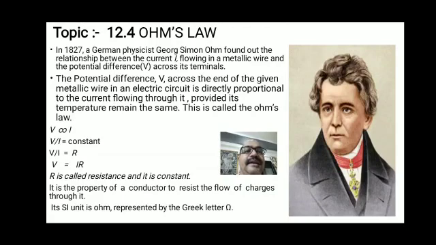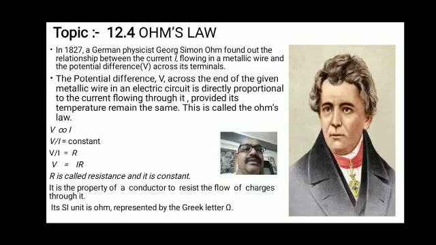In 1827, a German physicist, George Simon Ohm, found out the relationship between the current I flowing in a metallic wire and the potential difference V across its terminals. This is the scientist, you can see the picture.